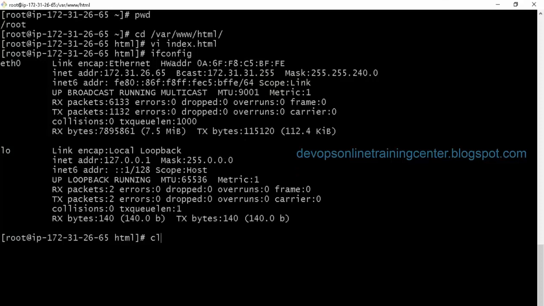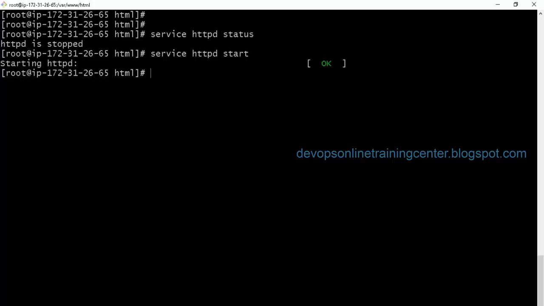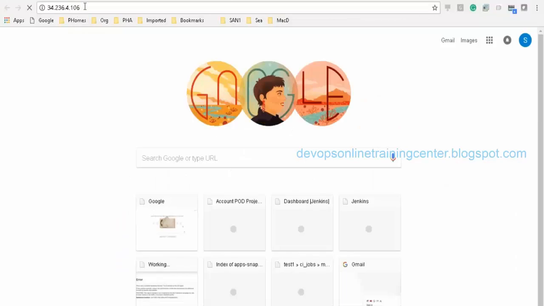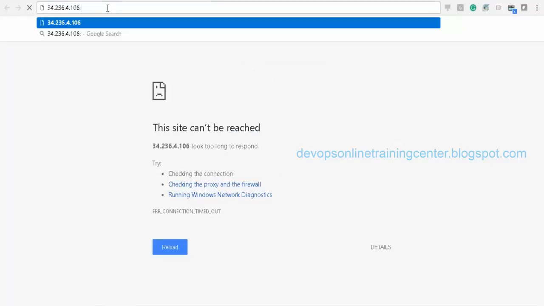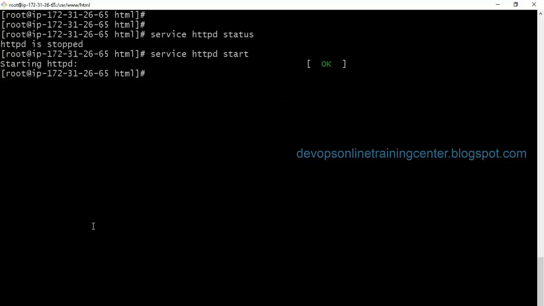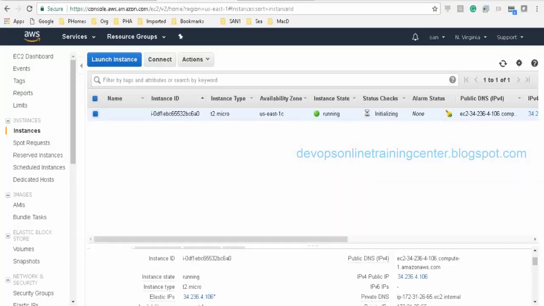Oh, is the service not running? Service httpd status: stopped. Start it. I think you need to open ports, right? Need to request to open ports. All right, security groups, I need to change it. By default, HTTP is not open.